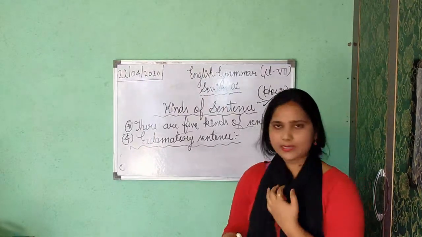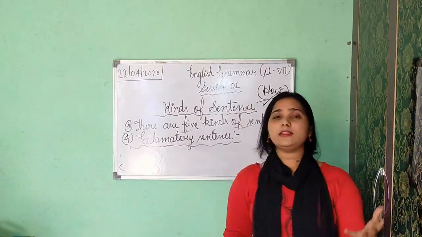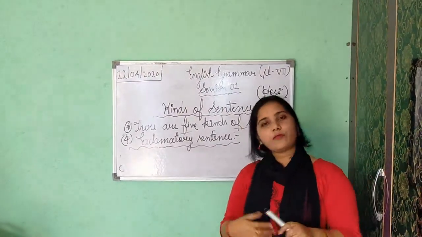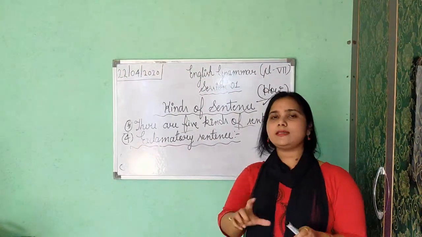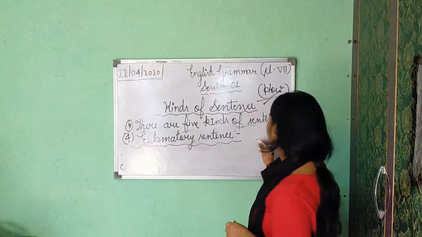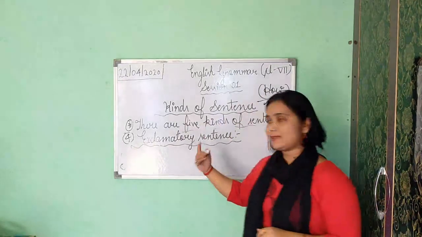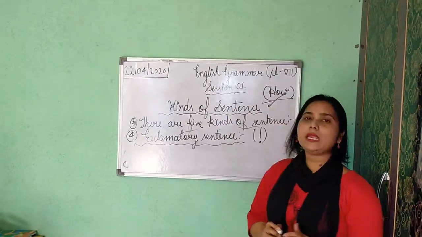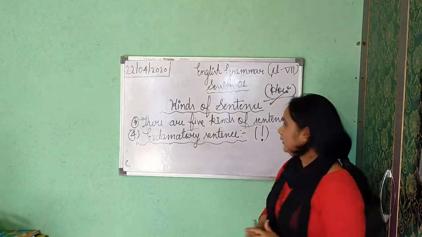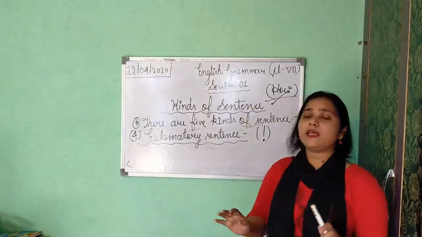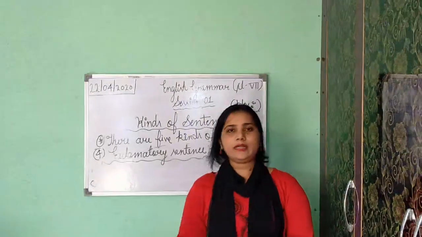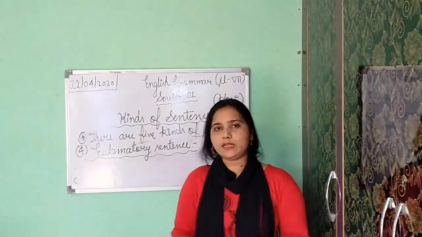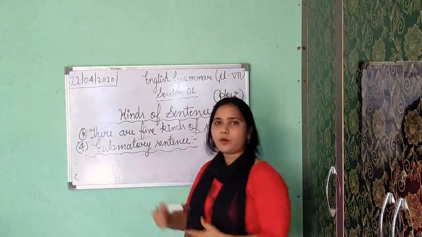If the sentence itself is showing feeling or emotion, then it is considered an exclamatory sentence. And as the name shows, it always ends with an exclamation mark. Understood? And exclamatory sentences never go in negativity. They do not show any negativity. It is always in a positive sense.